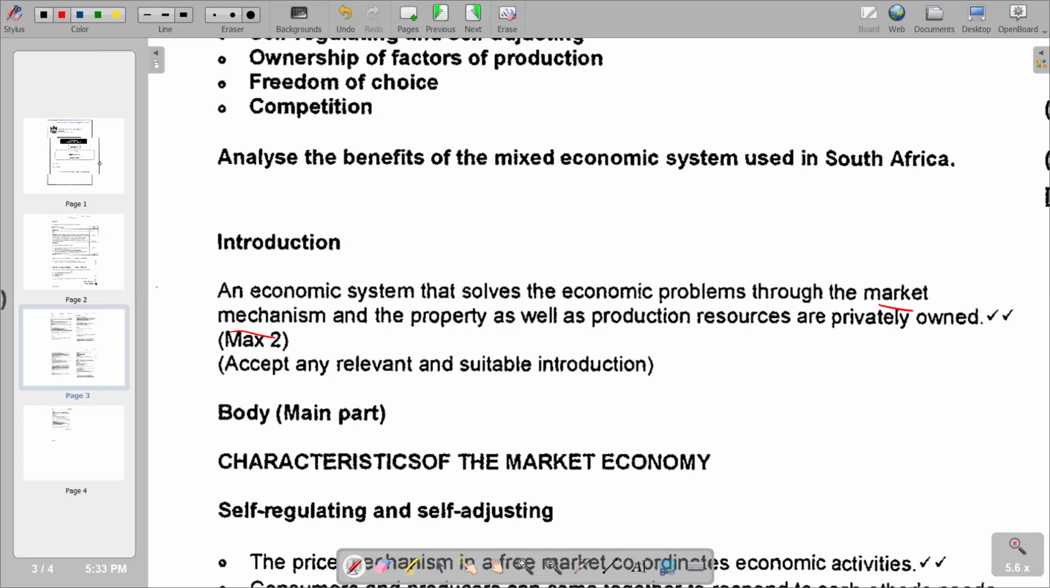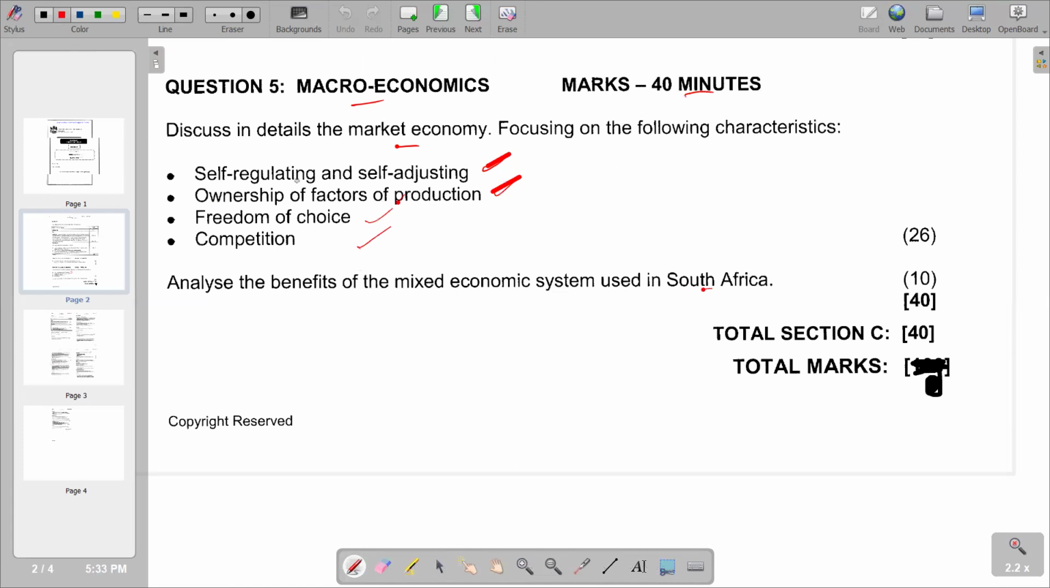Obviously, we now go to the main body, where we start with the first characteristic, self-regulating and self-adjusting. The meaning of self-regulating and self-adjusting is that there is no external influence. So we are saying there's no government interference in the activities that are transpiring in that economic system. So that's the meaning of self-regulating. There's no external influence in the form of government interference. In other words, it functions automatically.